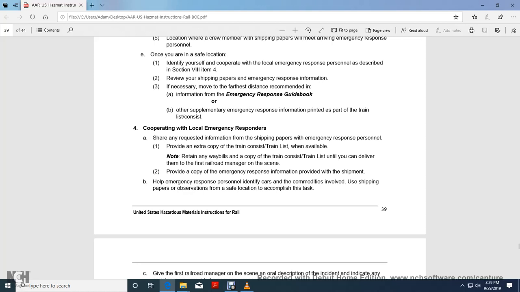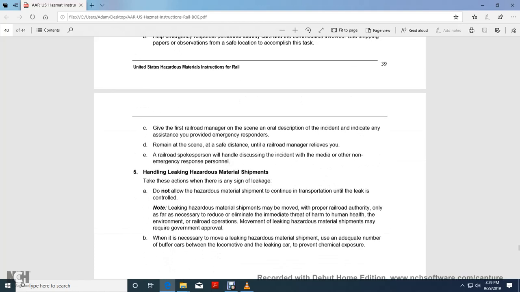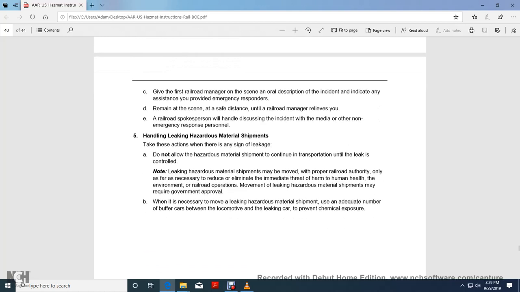Note, retain the waybills and the copy of the train consist or train list until you can deliver them to the first railroad manager on the scene. Provide a copy of the emergency response information provided with the shipment. Help emergency response personnel identify the cars and contents involved using the shipping paper and observations from a safe location. Give the first railroad manager on scene a description of the incident, indicating the assistance you provided to the emergency responders. Remain on scene at a safe distance until the railroad manager relieves you.